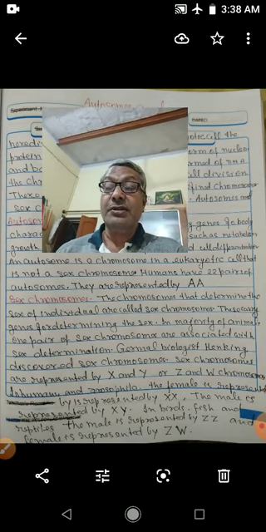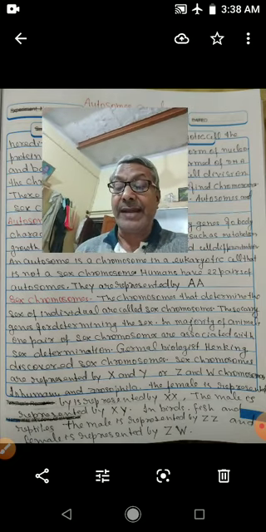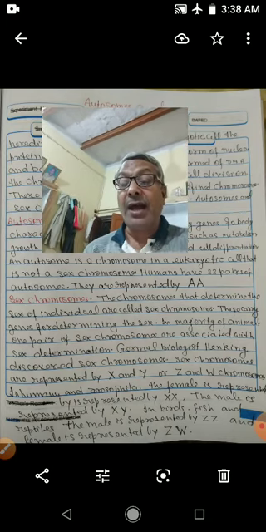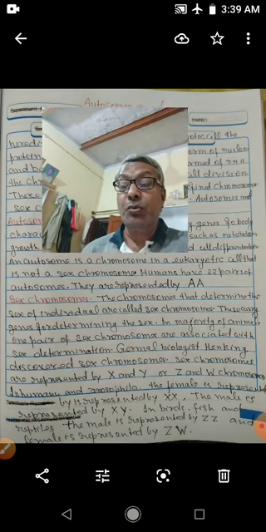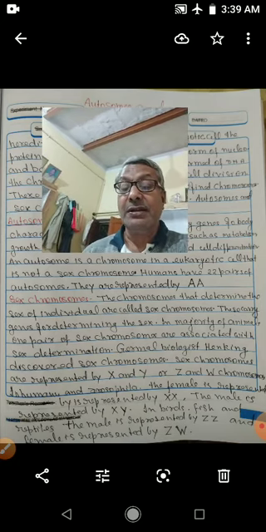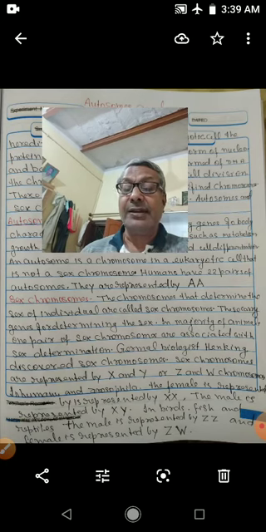So children, you understood chromosomes are of two types, autosomes and sex chromosomes. Autosomes carry the genes which determine body character and general physiology, but sex chromosomes carry the genes which determine the sex of individuals.